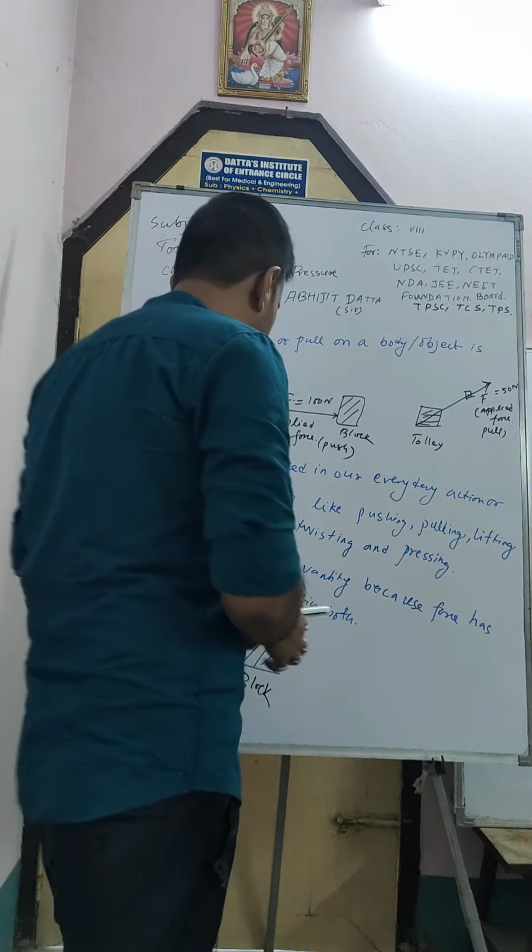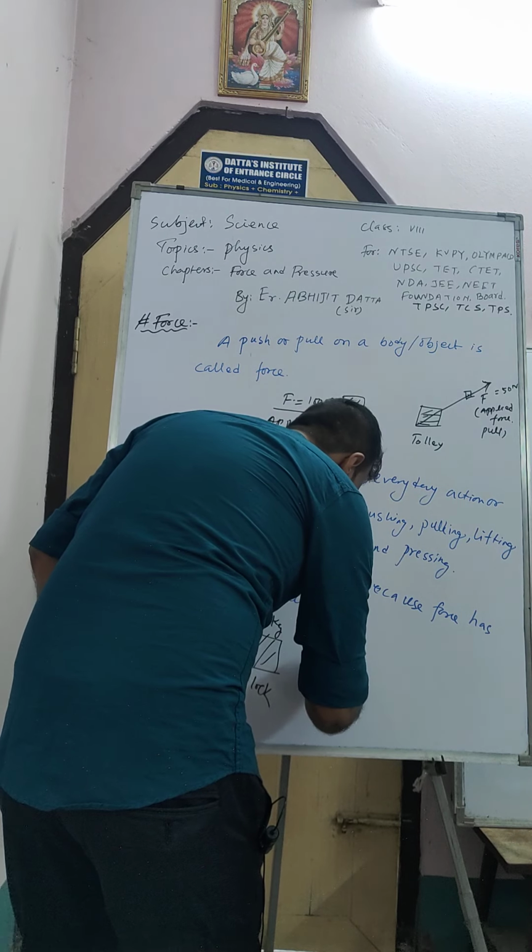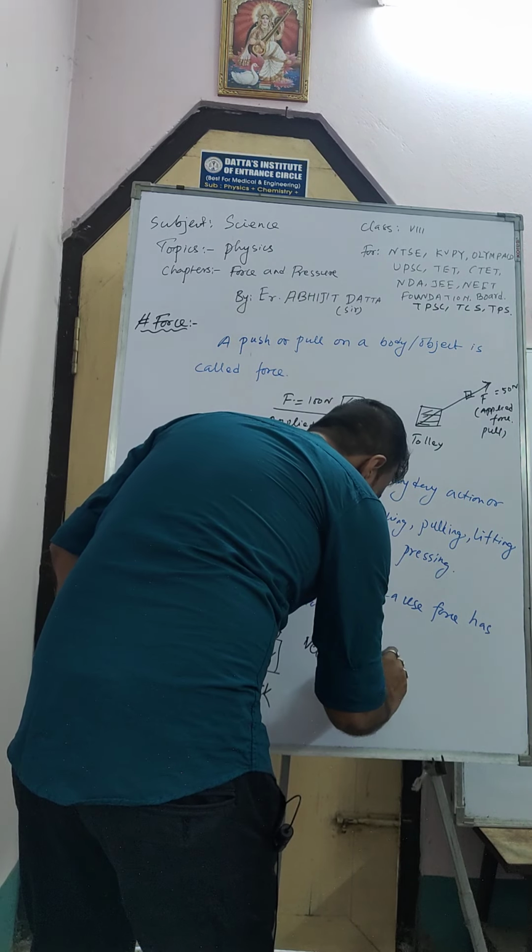I will write here. Note: vector quantity. What is a vector quantity?